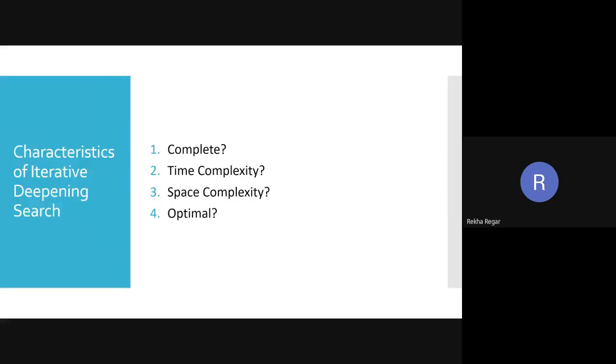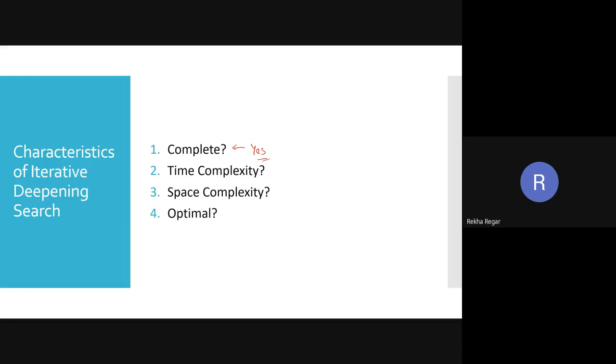So if we talk about the characteristics of iterative deepening search, it is complete. Can we say it is complete? It is complete because it applies the concept of the BFS, the completeness of the BFS. It means each and every time we get the goal. So yes, it is complete.